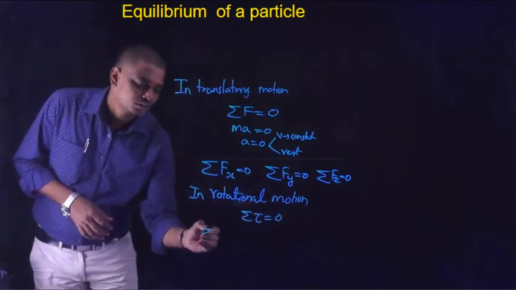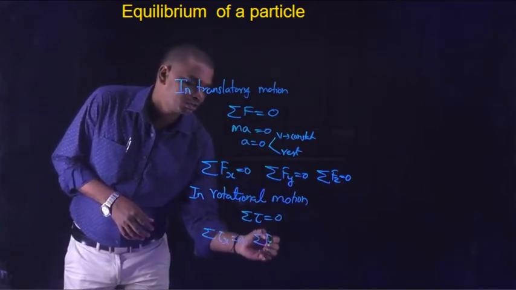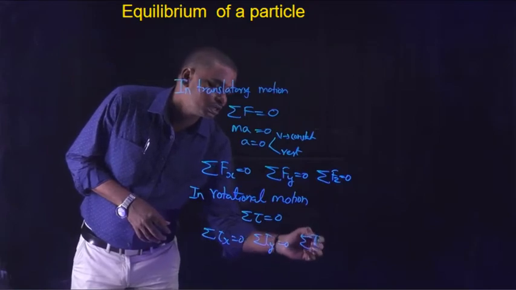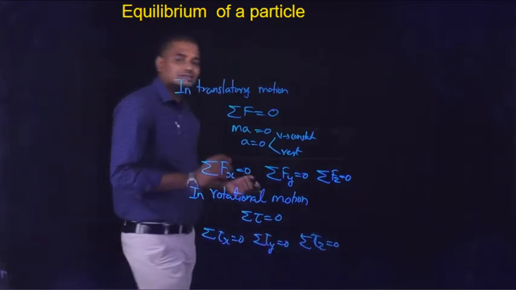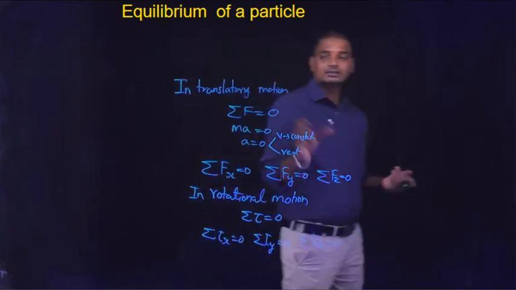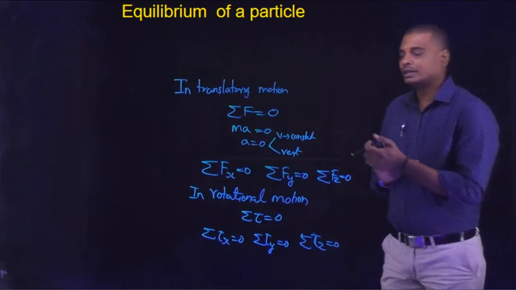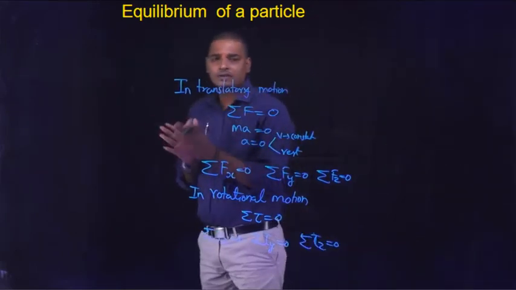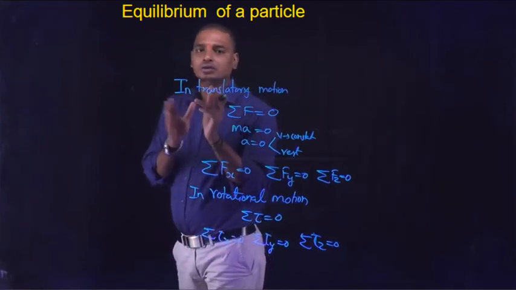That means torque acting along the x direction should be equal to 0. Torque acting in the y direction should be equal to 0. Torque acting in the z direction should also be equal to 0. So this is the equilibrium of the particle considered in the case of rotational motion and in translatory motion. Similarly, in translatory motion, the minimum number of forces required to keep the body in equilibrium is two forces.